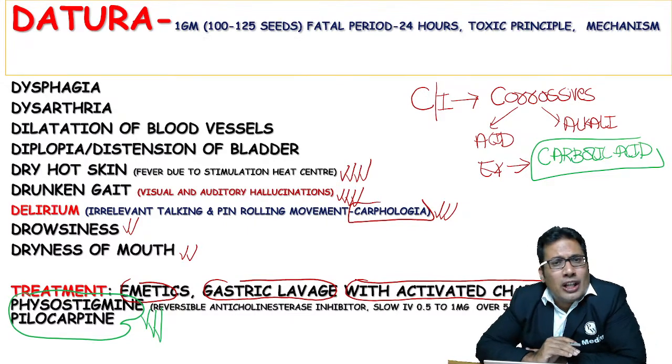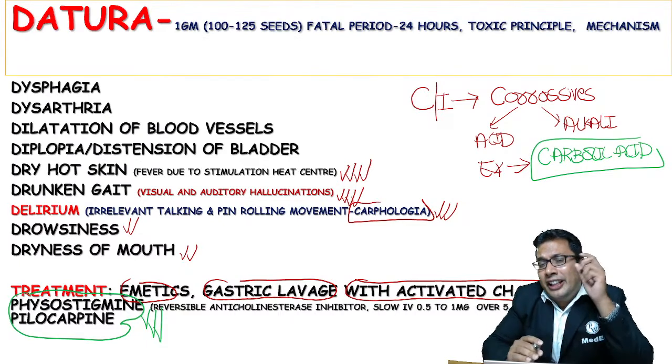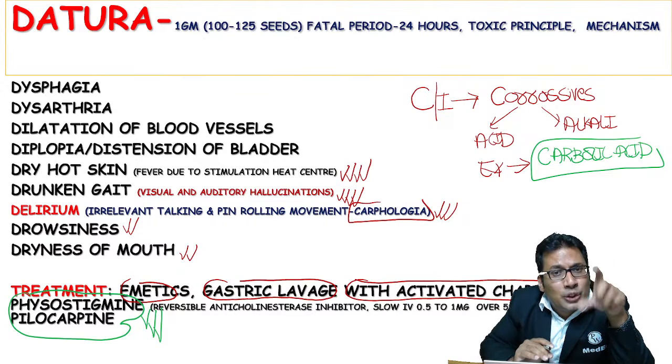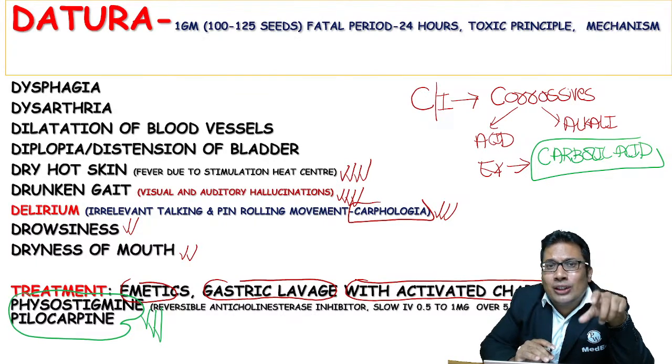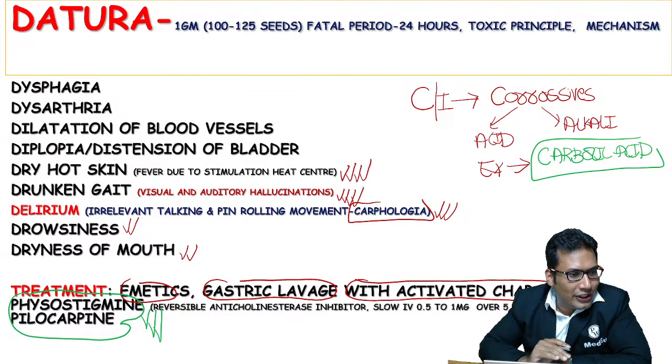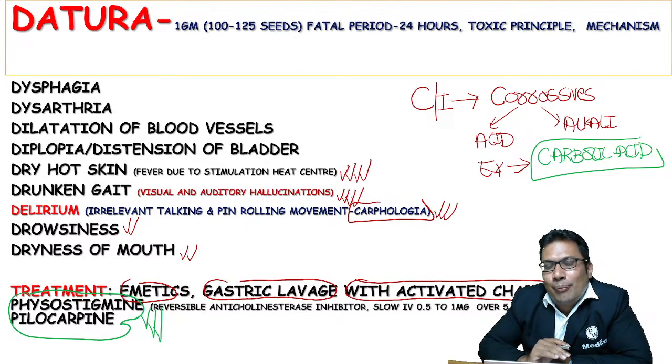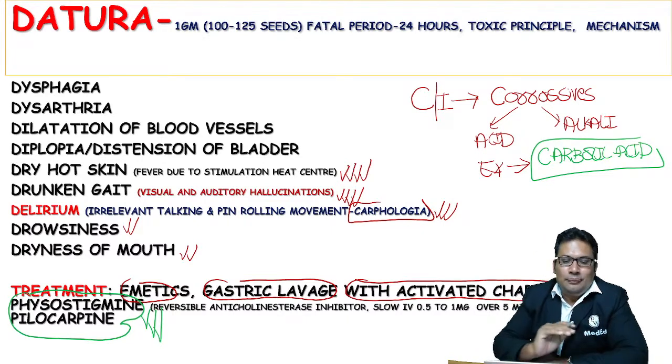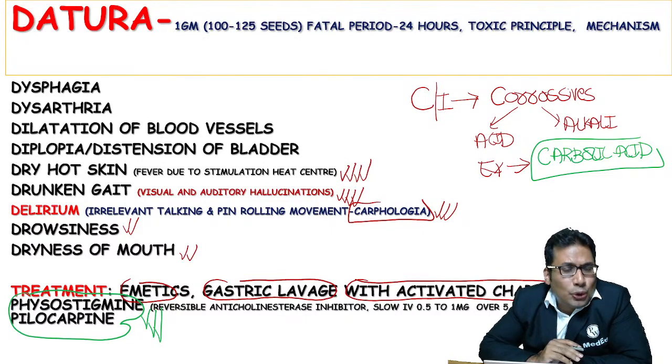My dear student, what about hemodialysis? It was asked in one of the FMG exams. Whether hemodialysis is useful in case of datura poisoning or not? Can you answer this question? Hemodialysis, is it useful in datura poison?